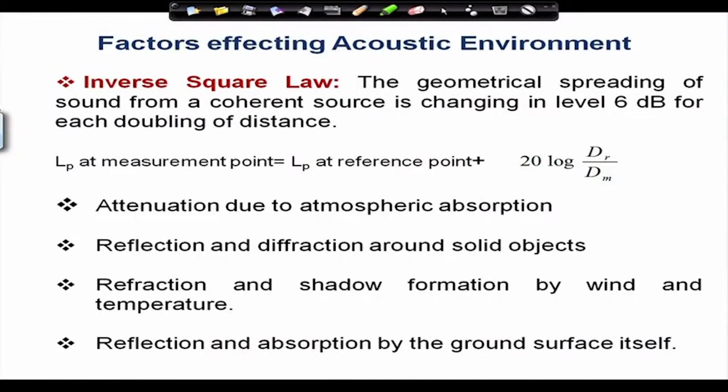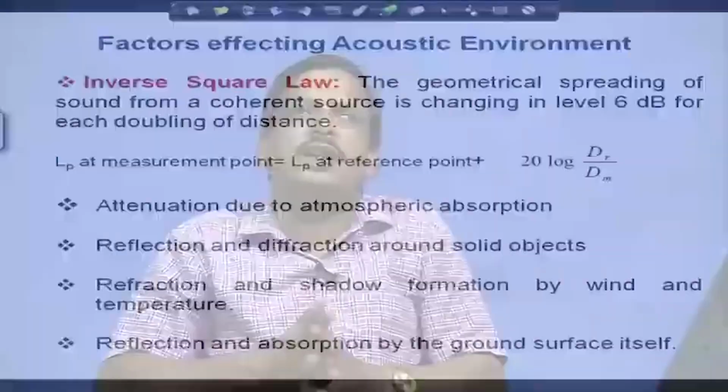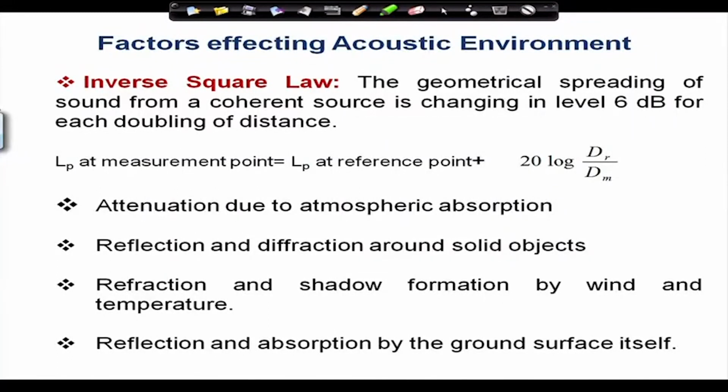Then, if I produce a sound in an open field, I observe that after a certain distance I cannot hear the sound. It may be the effect of the inverse square law, and it may be the effect of attenuation due to atmospheric absorption. In the atmosphere there is air, and sound travels through the air, so atmospheric absorption happens, and due to it the sound will be attenuated.